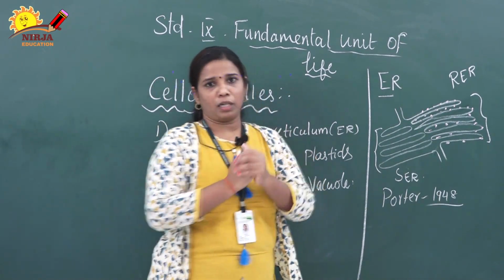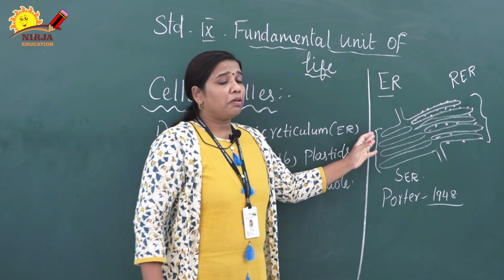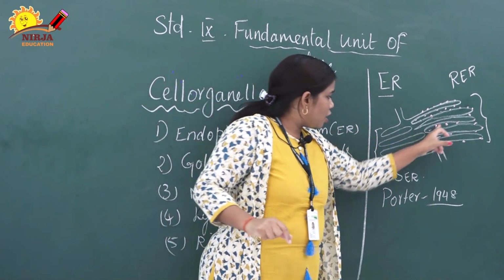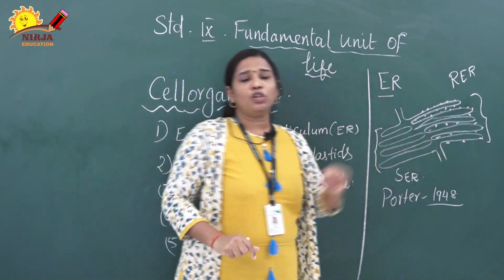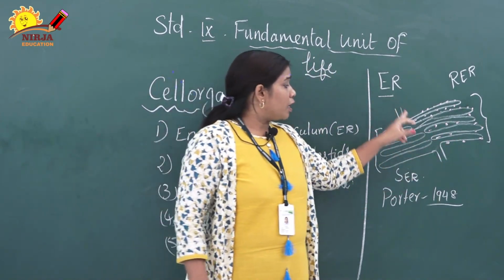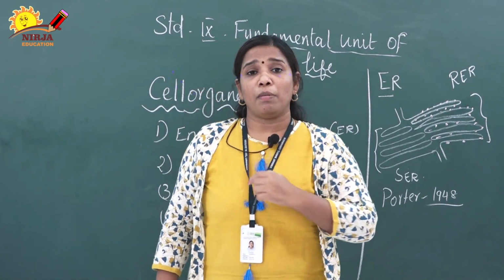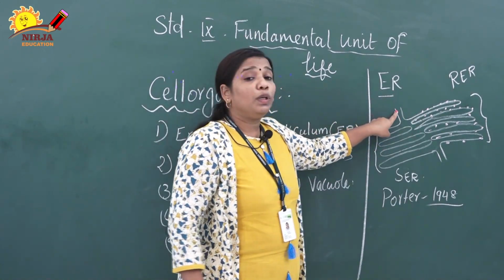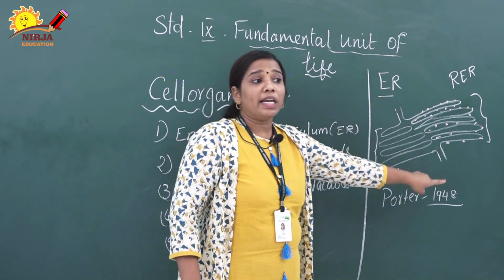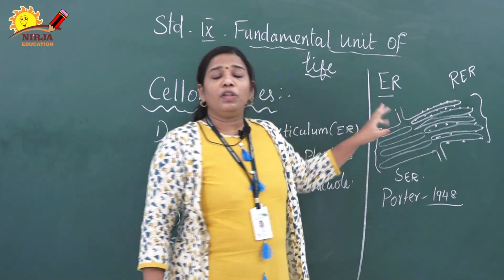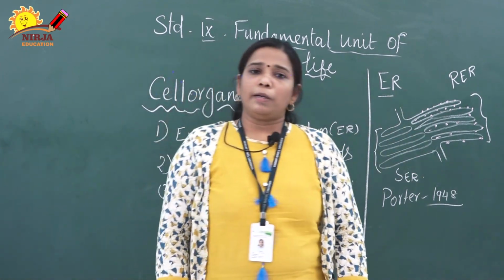Unit means combined. Okay, this endoplasmic reticulum is a tubular structure. You just see the tubular part it is composed of. One end of the endoplasmic reticulum is connected with the cell membrane, that is the plasma membrane. Another end is connected with the nucleus. So one end is connected with the plasma membrane, the other end is connected with the nucleus, right?